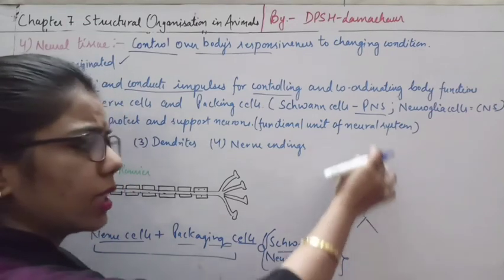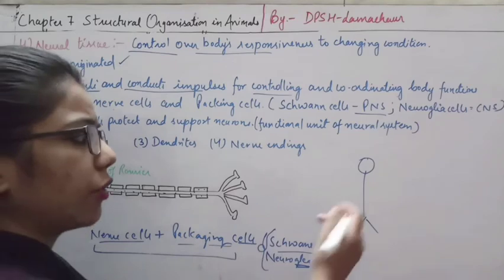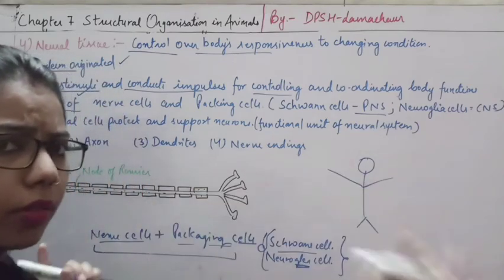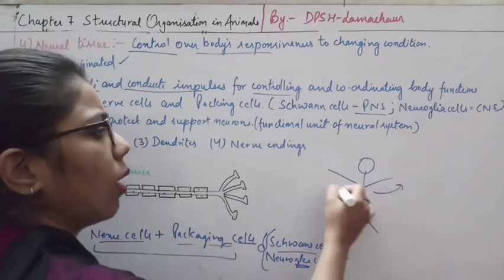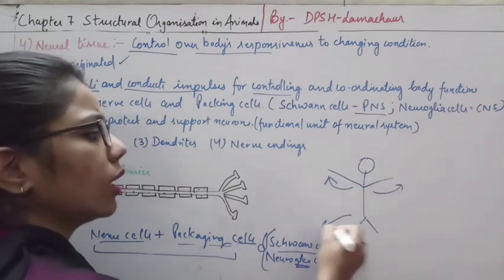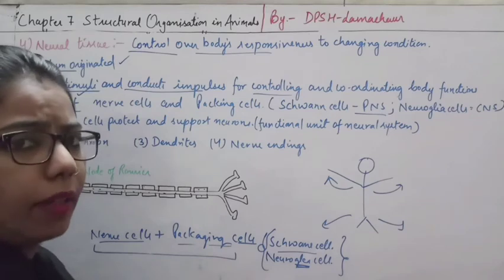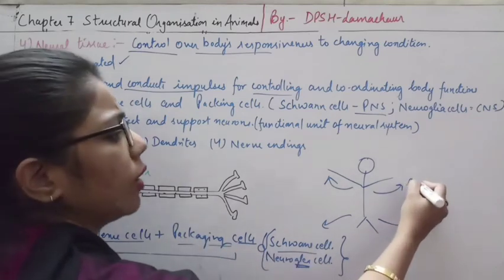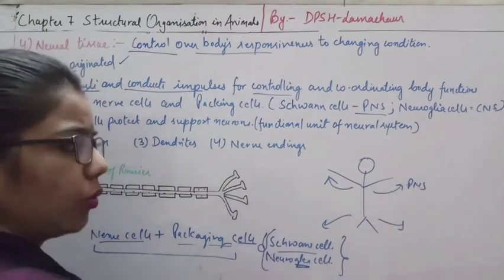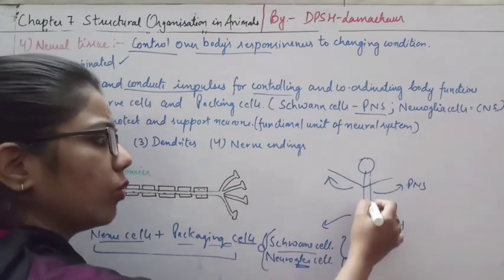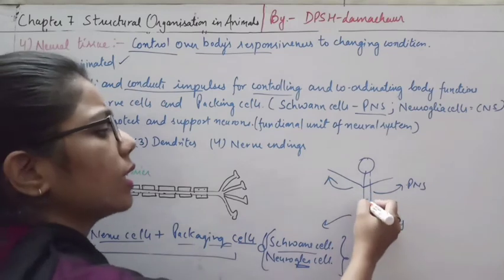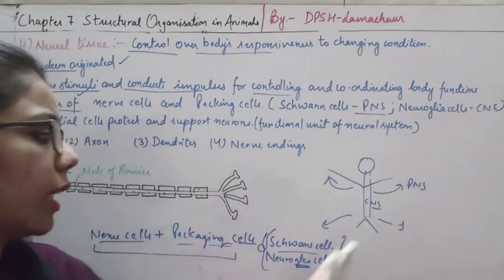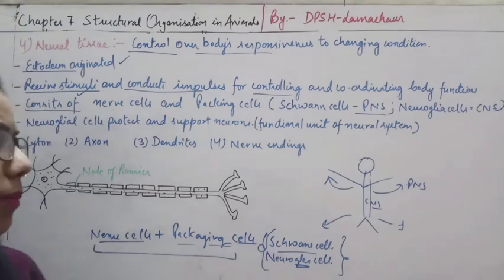It is known as central because it is located centrally. And those which are present moving outwards, what are these? These are the peripheral ones. Peripheral means towards the outer side. So the peripheral nervous system is the one moving outward, and the one moving towards the center is known as the central nervous system. So by the combination of these two, we are getting the nerve cells here, right?